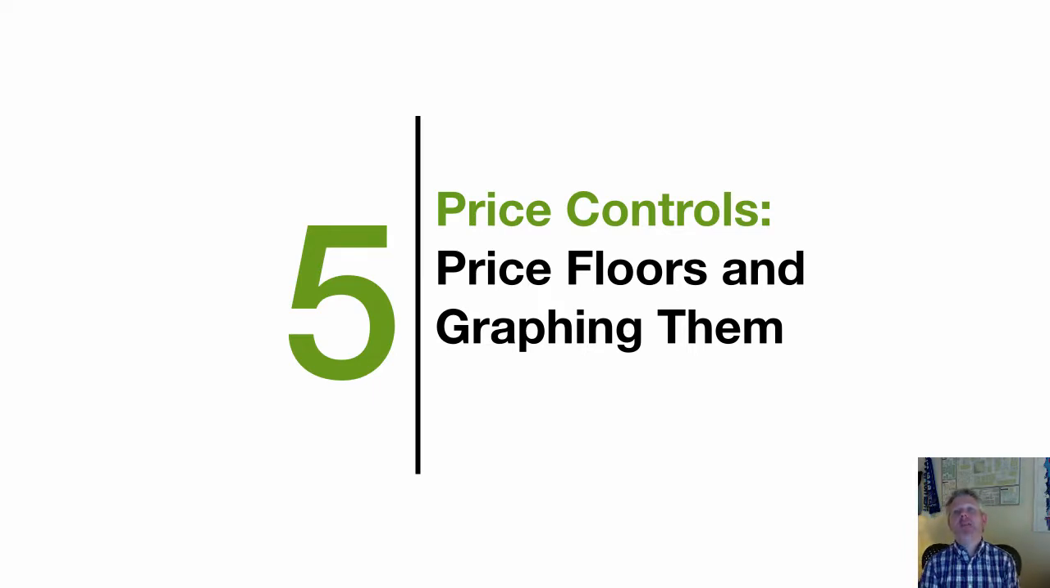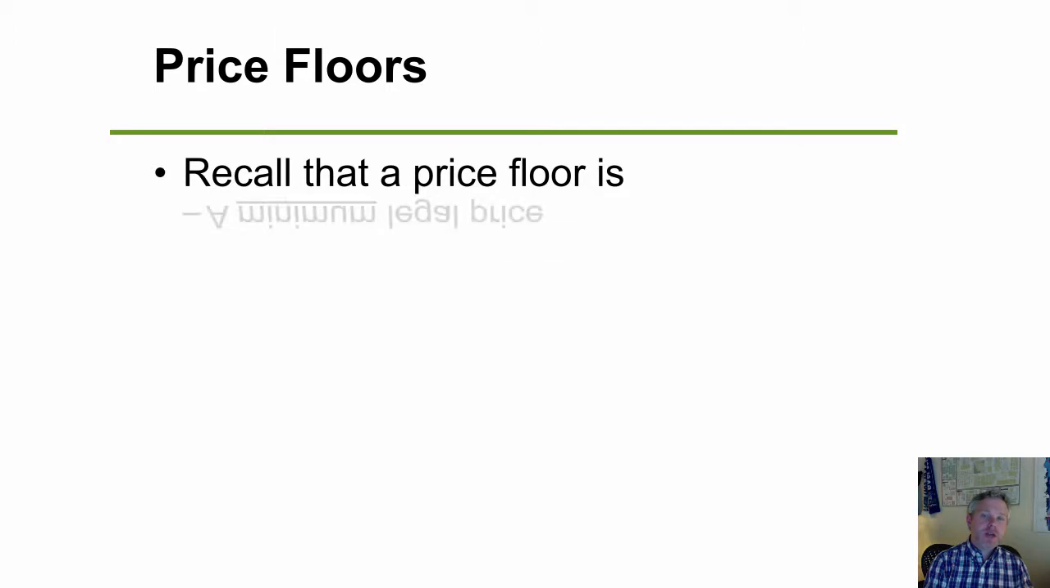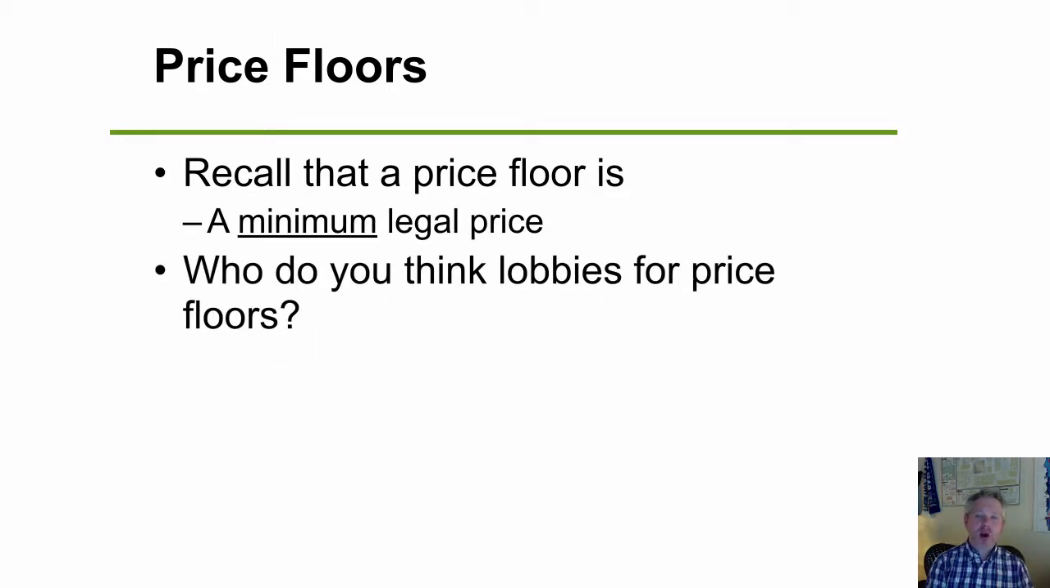We're going to look now at the opposite of a price ceiling. Remember, a price ceiling is a price above which the price cannot go. We're going to look at a price floor. So a price floor is a price below which the price may not fall. All right. So price floors are a minimum legal price.